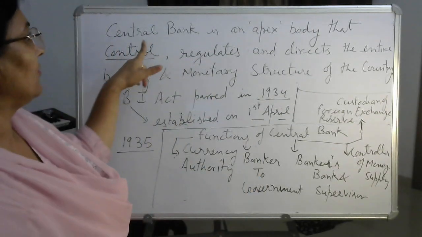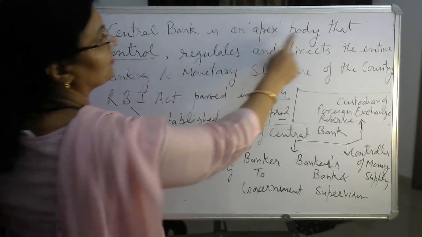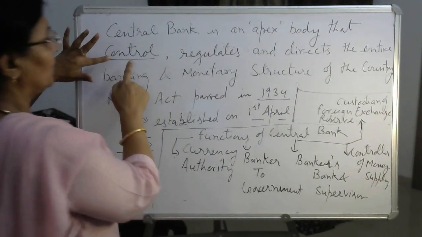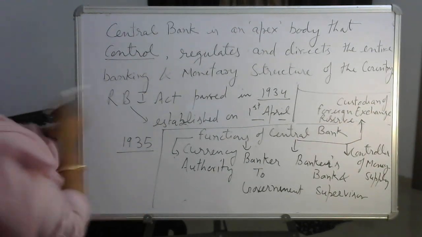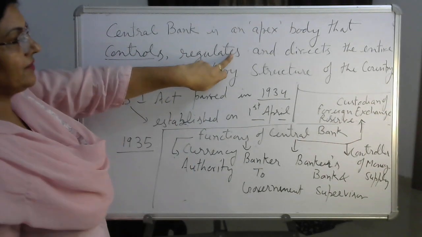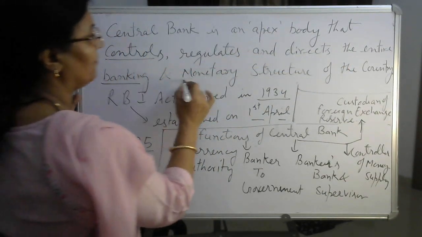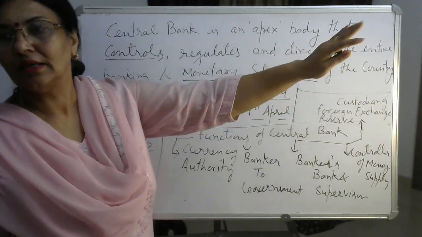So what is the central bank? It is an apex body, an institution on the top, that controls, regulates and directs the entire banking and monetary structure of the nation. This is known as central bank.